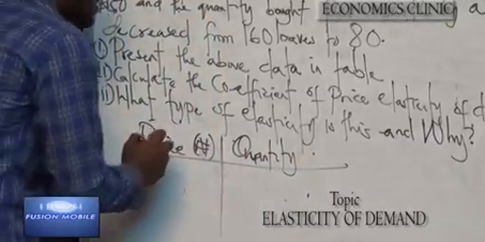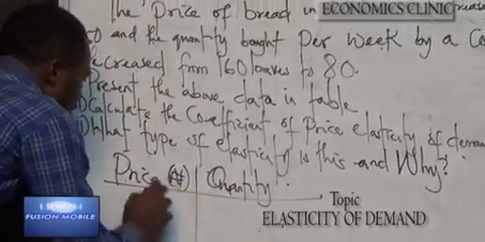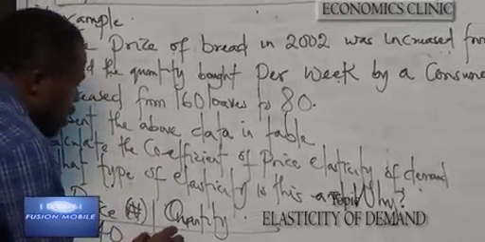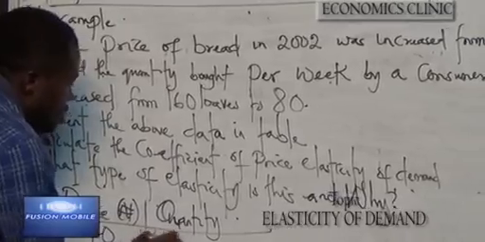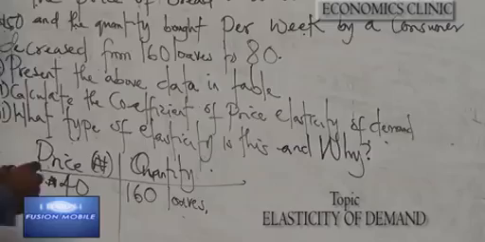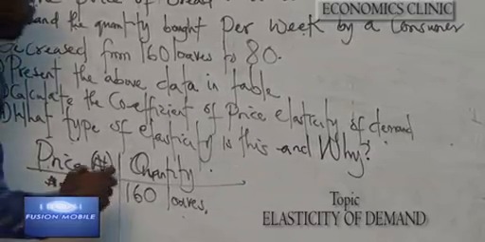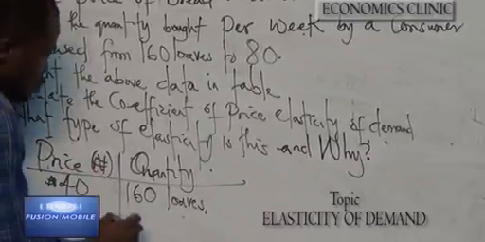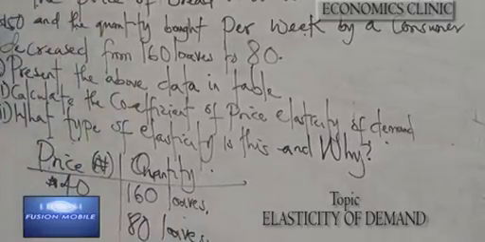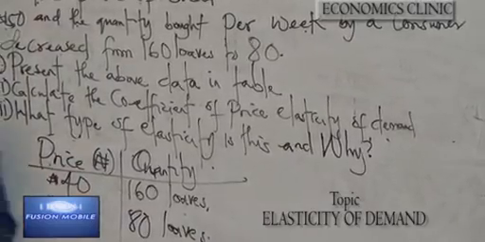The old price here is 40 naira, and at that point he was able to get 160 loaves. When the price increased to 50 naira, his quantity demanded decreased to 80 loaves. So by doing this, we have solved one part of the question.